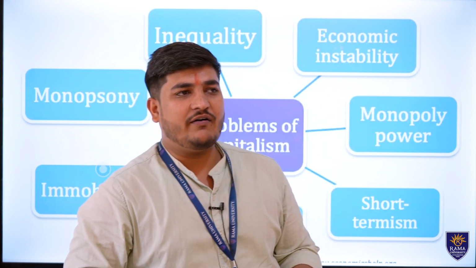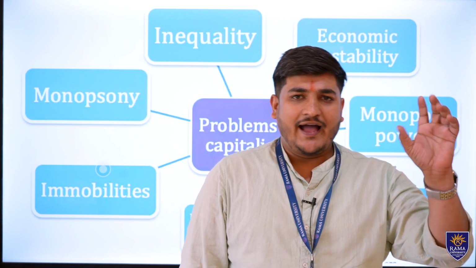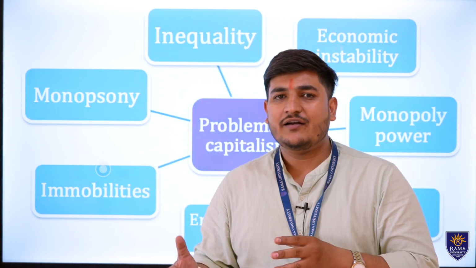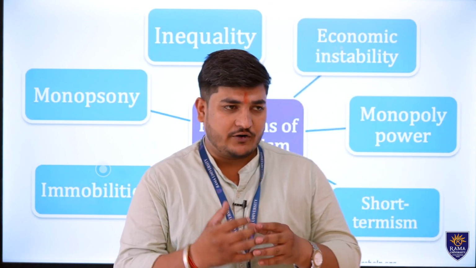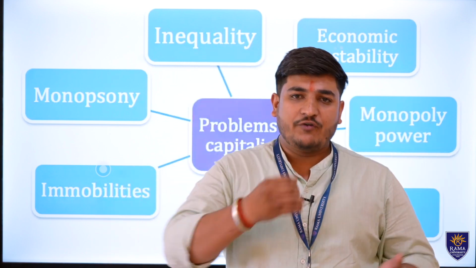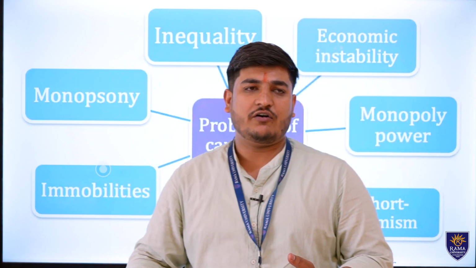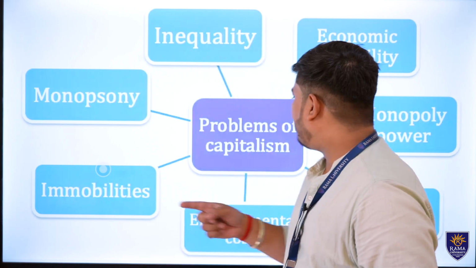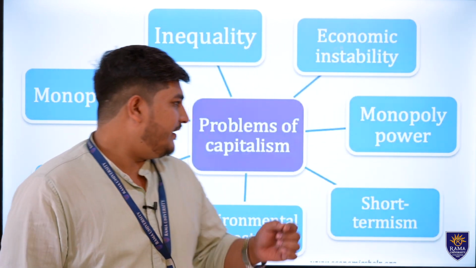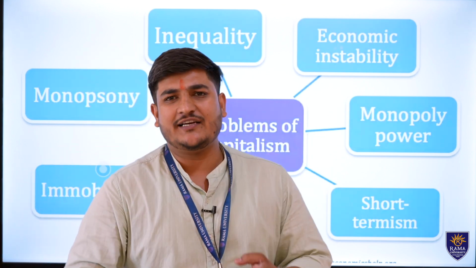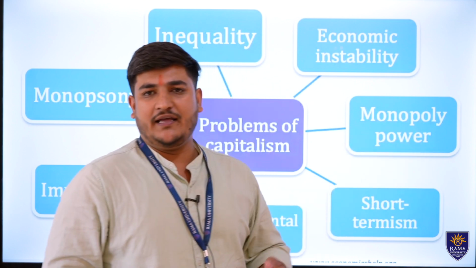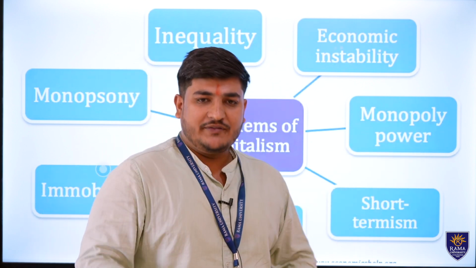Now, what is monopoly of power? For example, a private company A has more market share. Private company B has no power to fight that market share. In that case, the monopoly of company A will rule, and whatever company A wants, it can produce on its own without any government intervention. This is the problem. Due to this, company B will also take many steps, ethical or non-ethical, to eliminate the monopoly of company A, which is short-termism. This is the major thing.